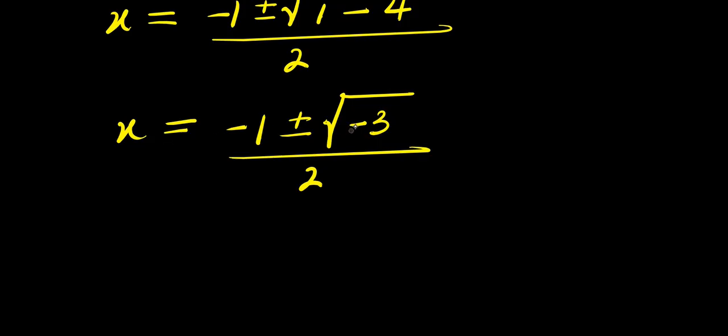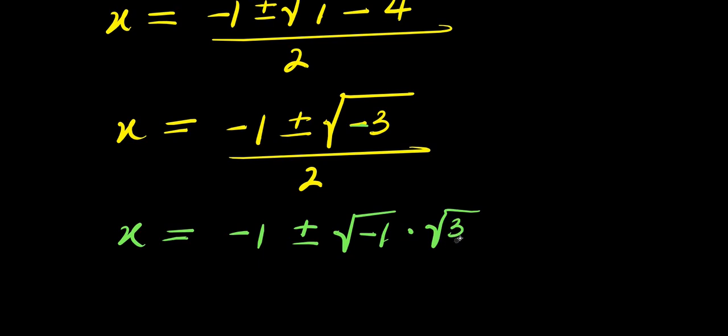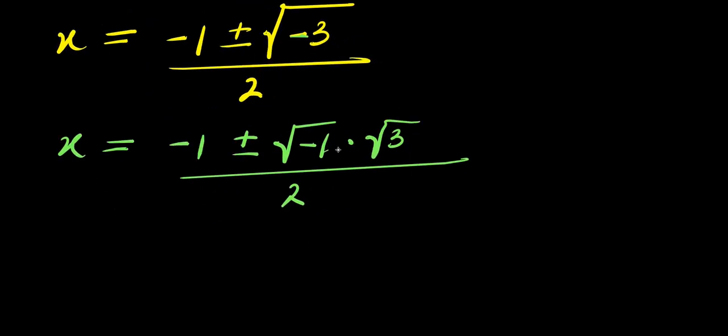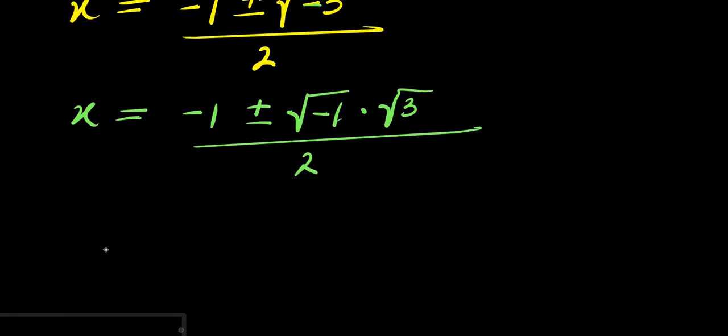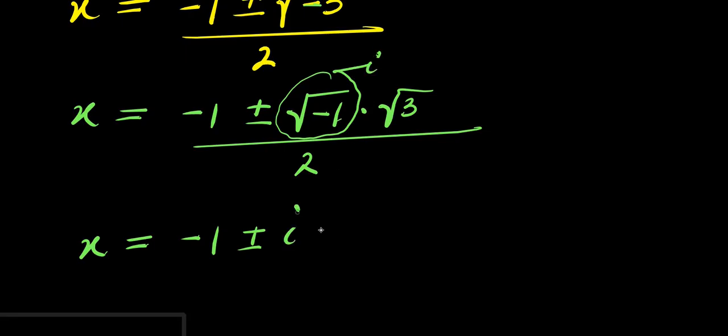So right now, there is a minus here. I can simply have x equals negative 1 plus or minus square root of negative 1 times square root of 3, divided by 2. So from here, you can have x equals negative 1 plus or minus, square root of negative 1 here is iota, that is the imaginary number i. So I'm going to have i times square root of 3, divided by 2.